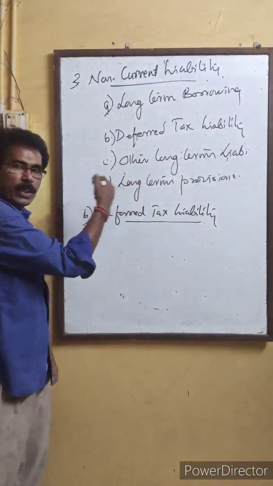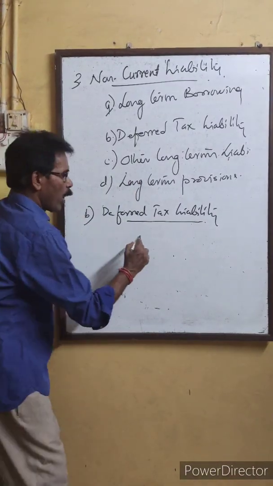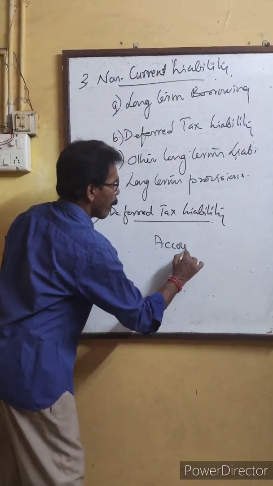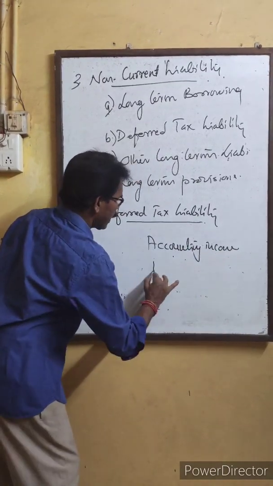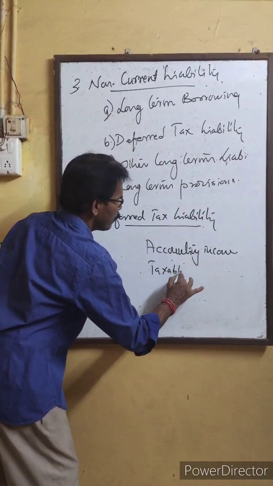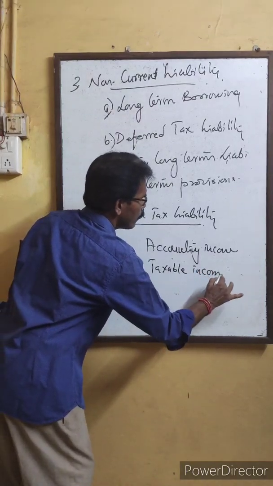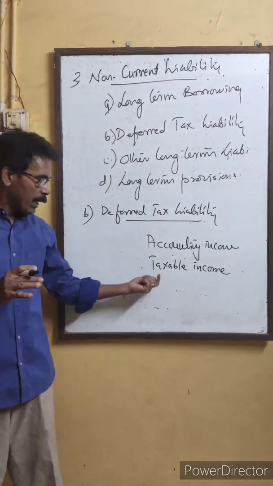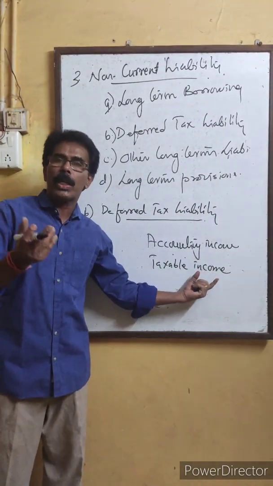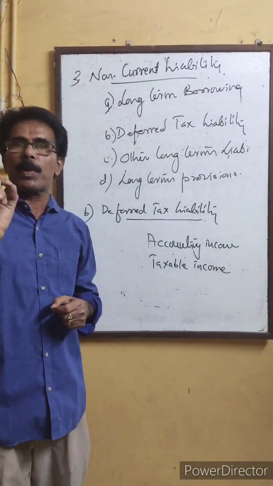To understand deferred tax liability, you have to understand accounting income and taxable income. Accounting income means the income or the profit shown by the accounts. Taxable income means the income calculated after deductions as per the Income Tax Act.